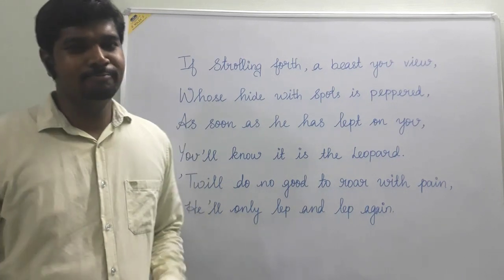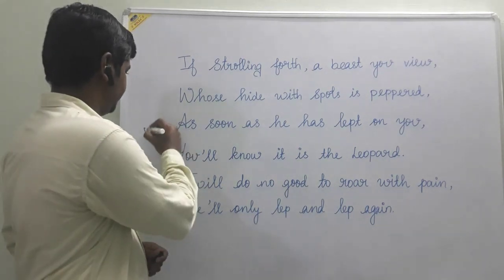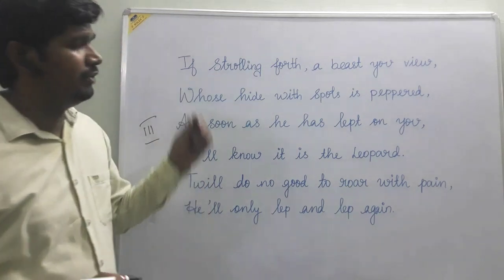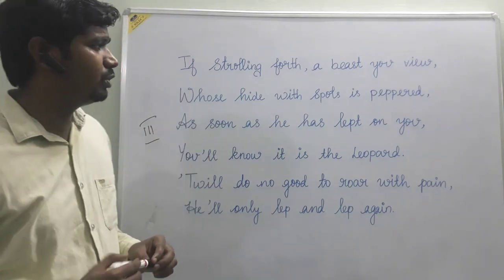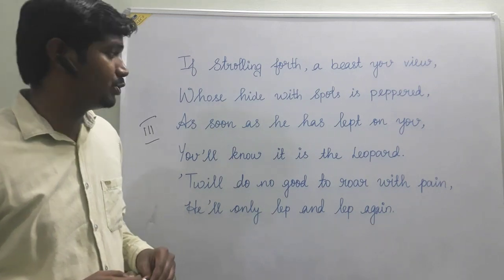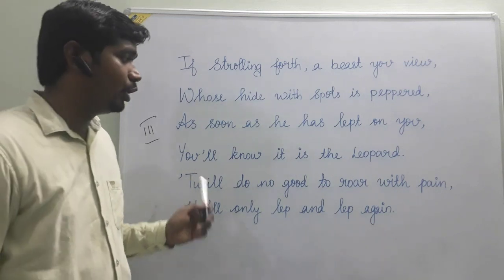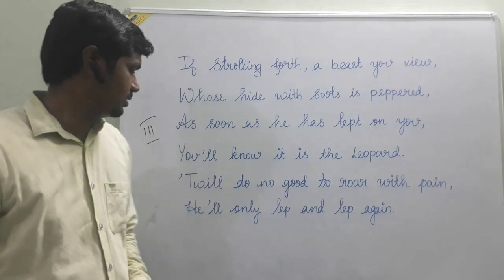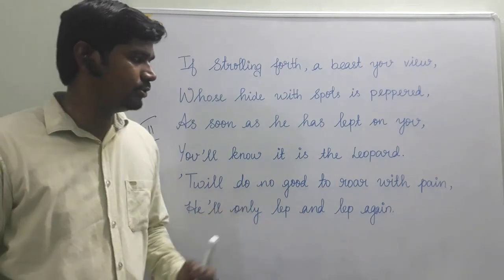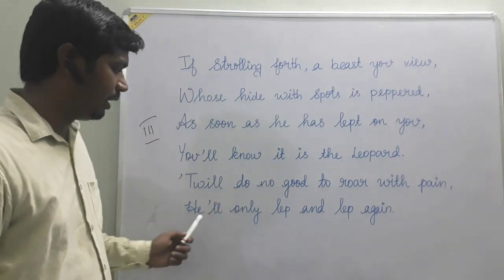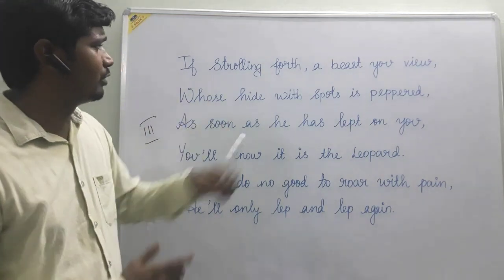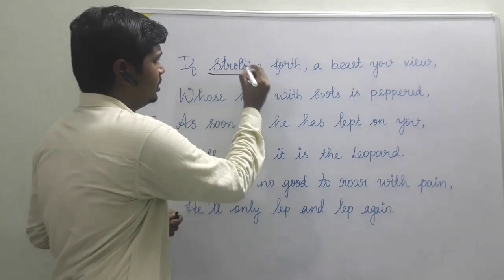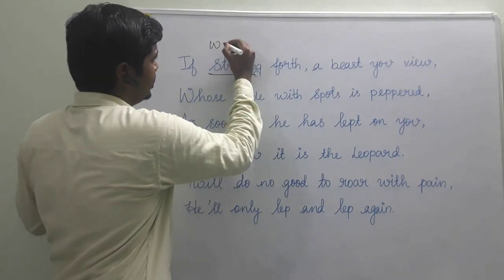Here we go to stanza number 3. If strolling forth a beast you weave, whose hide with spots is peppered, as soon as he has leapt on you, you will know it is the leopard. It will do no good to roar with pain, he will only leap and leap again. So, if strolling forth: first, the meaning of the word strolling, walk in a leisurely way.